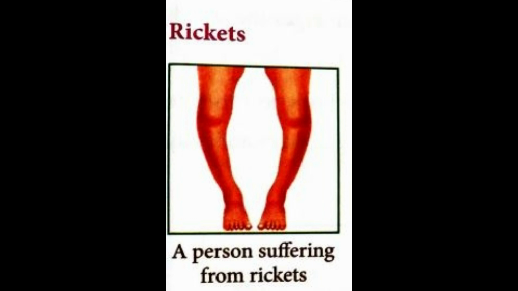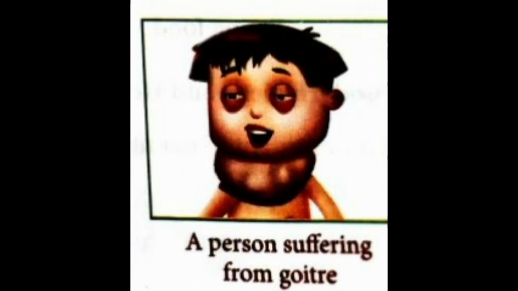Rickets. Rickets is caused by the deficiency of vitamin D in our body. A person suffering from rickets develops bow-shaped legs. To prevent the disease, one should take a diet rich in milk, cheese, and eggs. Goiter. Goiter is caused by the deficiency of iodine. The person may suffer from swelling in the neck. To prevent this disease, one should take iodized salt and eat a lot of seafood.